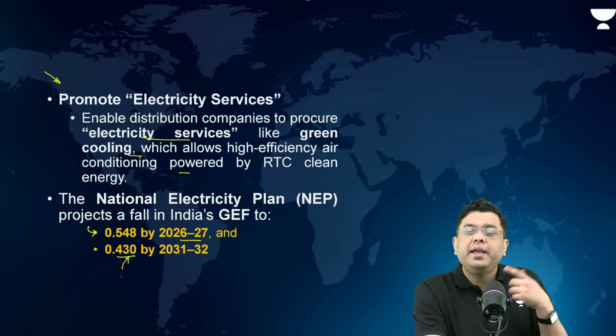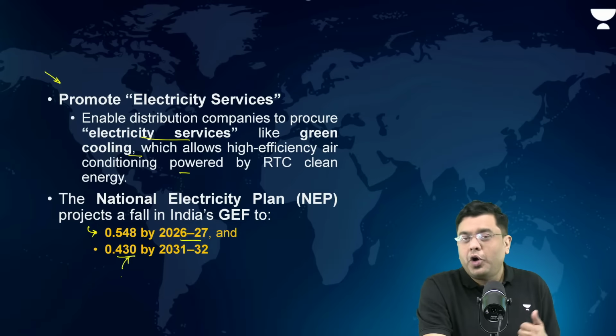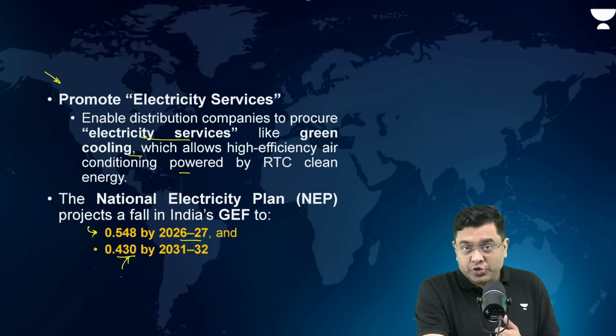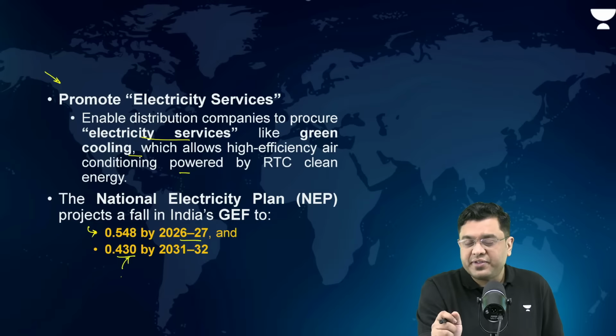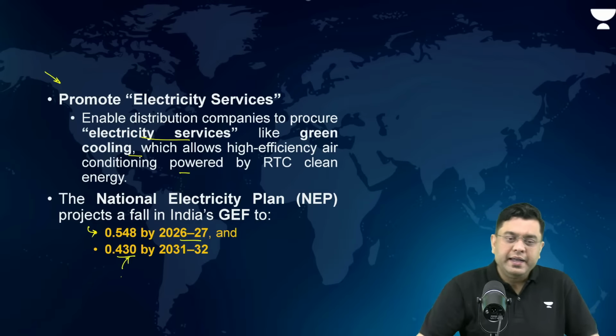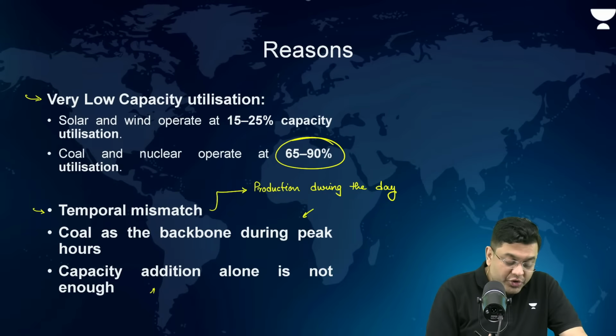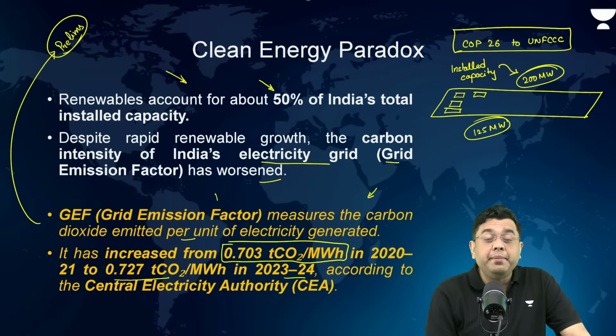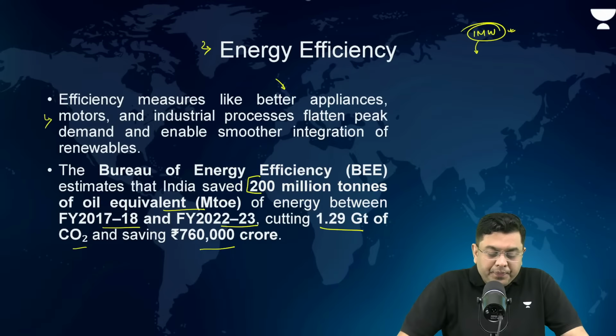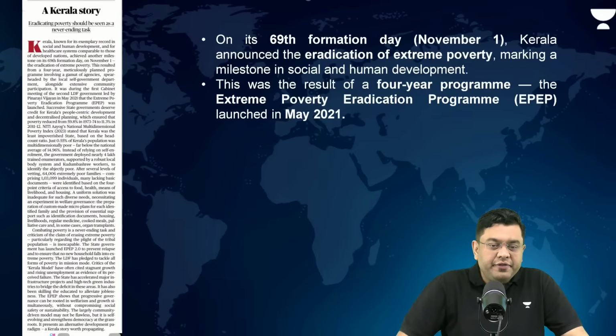So, what needs to be done? Energy efficiency, scrappage policy, then pricing has to be dynamic so that the industries operate mostly during the time when the renewables are available. Okay. Now, GEF basically measures the carbon emission per unit of energy produced. That is grid emission factor, the full form of GEF. Okay. Now, that is the case of this energy efficiency.